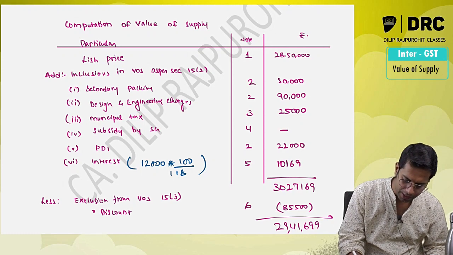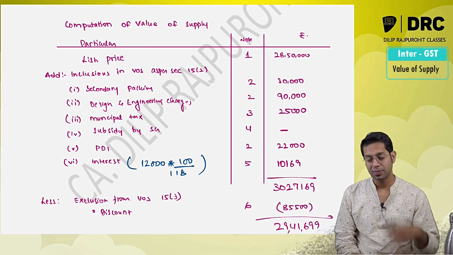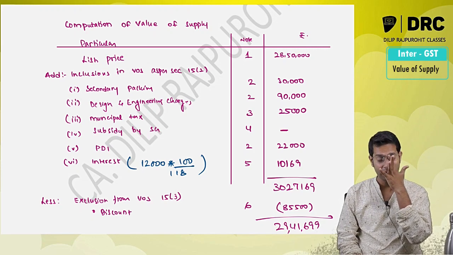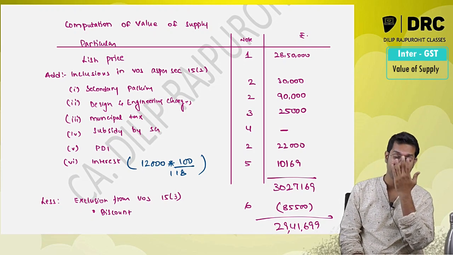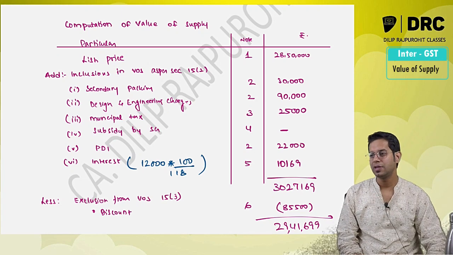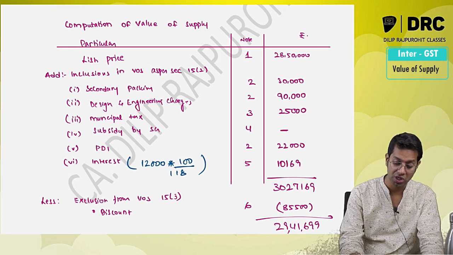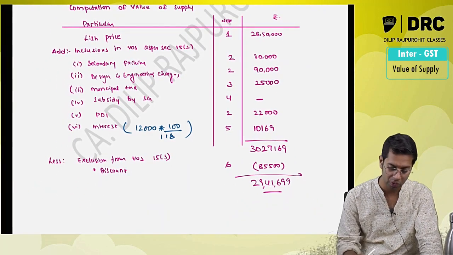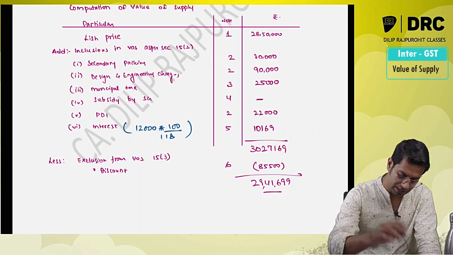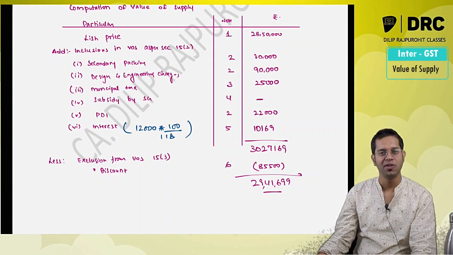And discount, note number 6, exclusions as per section 15 subsection 3, any discount which is given at the time when the supply is made shall be excluded from the value of supply if it is shown separately on the invoice. Therefore, in the present case, this 85,500 rupees is excluded from value of supply. These are the 6 notes which you have to give for this particular question, and this will be the answer for your question. So this is all about this value of supply revision, guys.